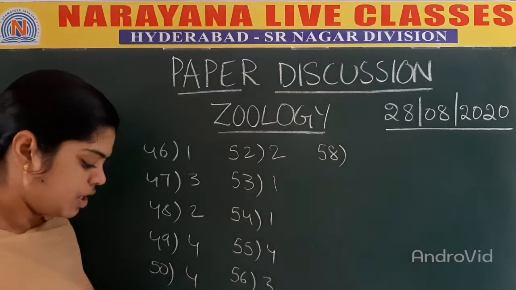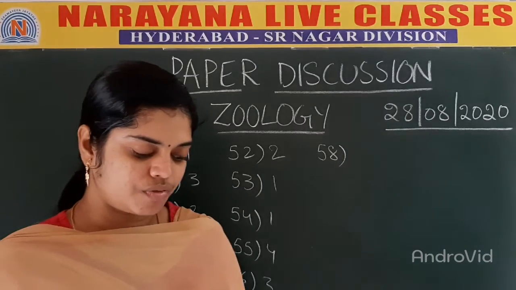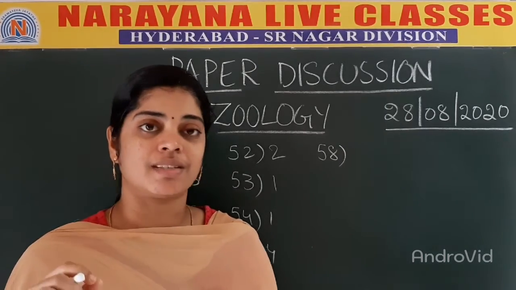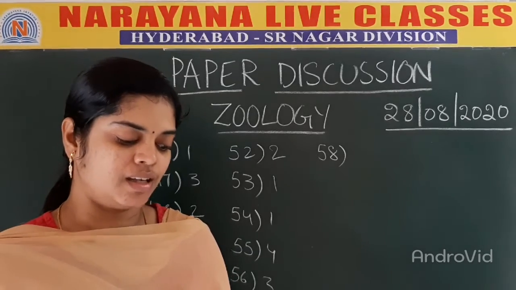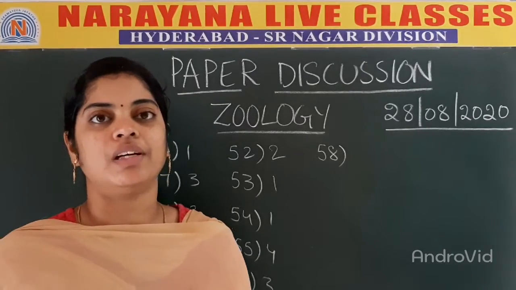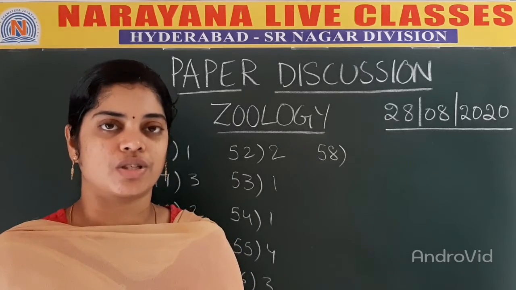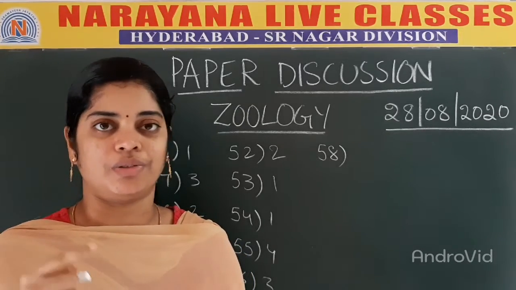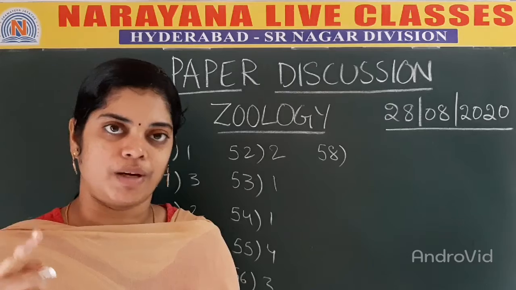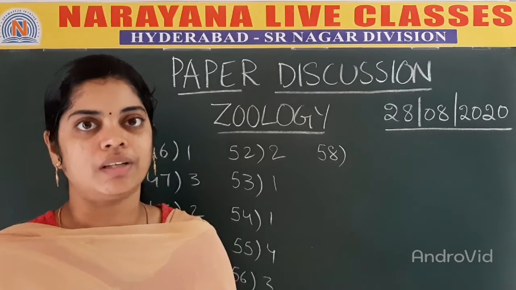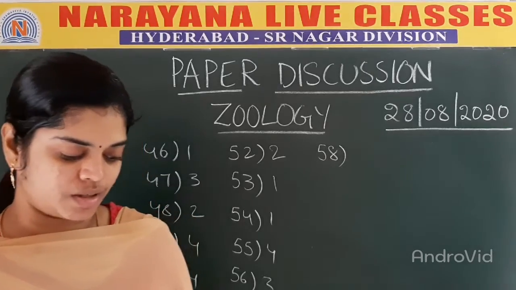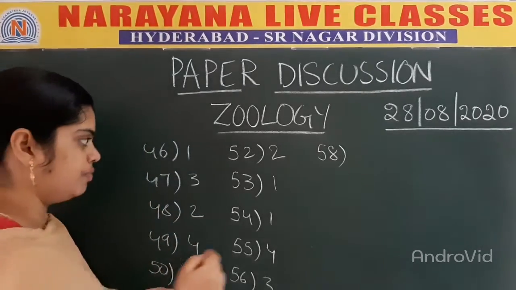Next, question number 58. Which one of the following represents pulmonary circulation? Pulmonary circulation starts from the right ventricle to the lungs, and again back to the left atrium. Means the deoxygenated blood from the right ventricle is carried to the lungs, and in the lungs the blood gets purified, and the oxygenated blood from the lungs will go back to the left atrium. So the correct answer is 4.